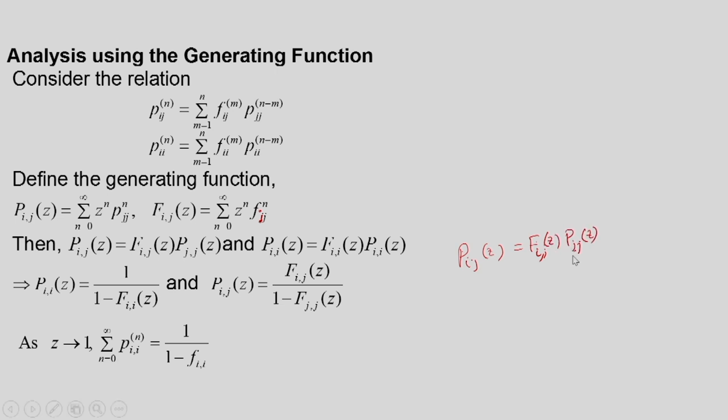Now, this quantity P_jj(z), using this relationship we can write it as F_ij(z) divided by 1 minus F_jj(z). Okay. This relationship if we use for state j, we will get like this. So, that way we established this relationship and this relationship.